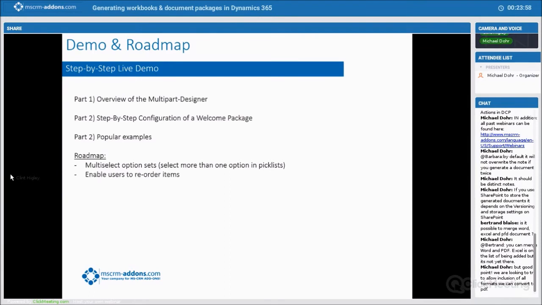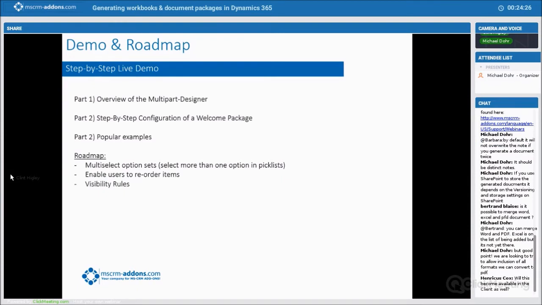Next would be to enable users to reorder the items, meaning the order these documents are generated in. This is naturally an admin setting, so you're going to be able to allow your users to do this if you so wish. And the last thing is visibility rules. What I mean by that is the one-click action buttons will be visible. You can make those visible or not visible based on security rules. Okay, so those are some upcoming features to this.